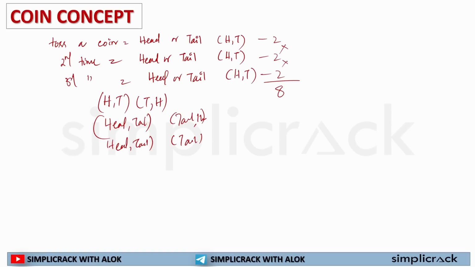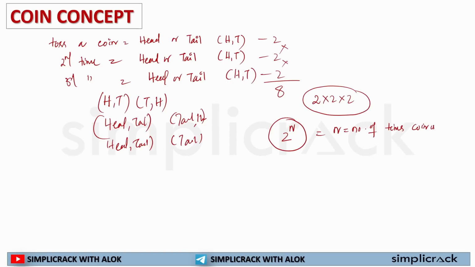So whenever I am asked about tossing a coin twice or thrice, I will simply do 2 into 2 into however many times it has been tossed. Or I can use the formula 2 to the power n, where n is the number of times the coin is tossed.